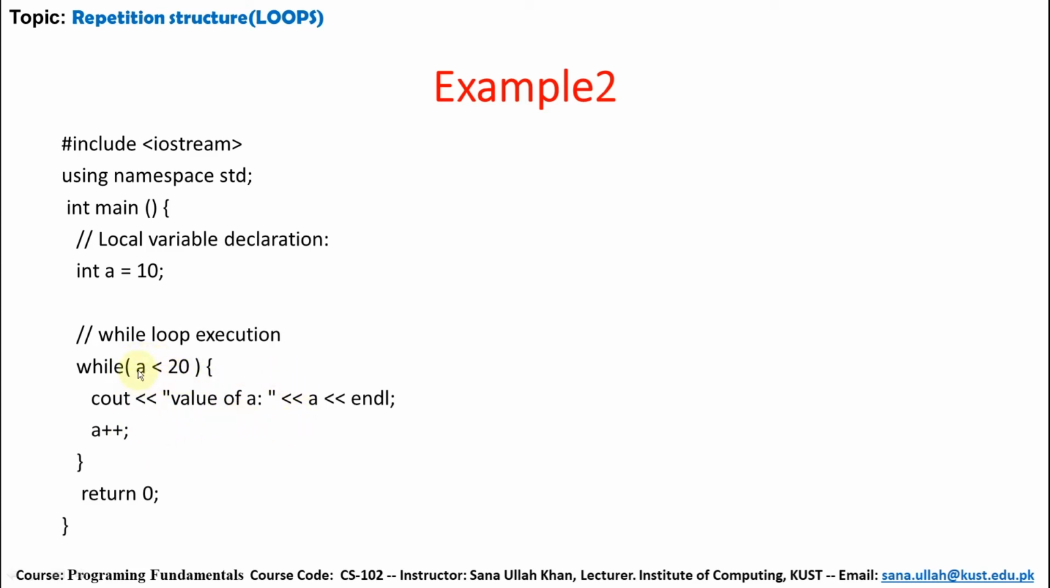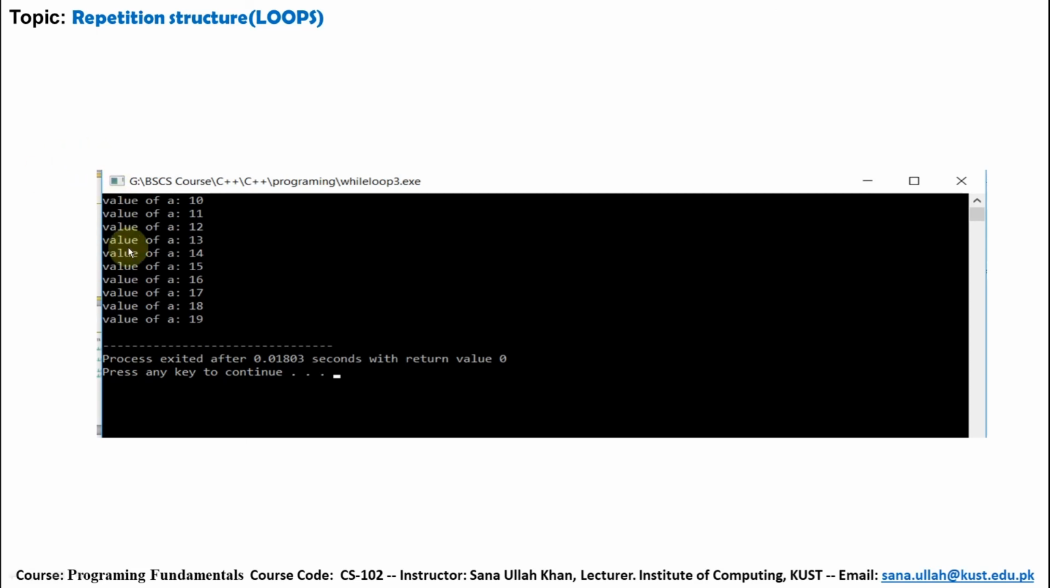Again it increases, 13, 14 up to 19. Now it will become 20, then it will stop because 20 is not less than 20. It is equal to 20. Up to 19 it will be executed. After that it will be terminated. So this is the output, 10, 11, 12 up to 19, because when it becomes 20 it will be considered false. Why? Because 20 is equal to 20, not less than 20.